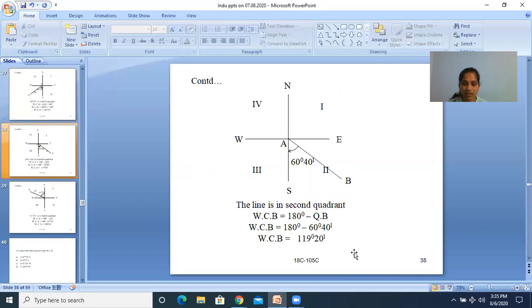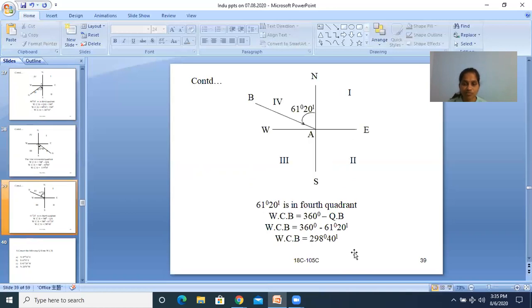And southeast is the second quadrant. The rule is WCB is equal to 180 minus QB. Then WCB is equal to 180 minus 60 degrees 40 minutes. That is 119 degrees 20 minutes. Northwest is the fourth quadrant, 61 degrees 20 minutes is the bearing of the line. Then 360 degrees minus 61 degrees 20 minutes. So WCB is equal to 298 degrees 40 minutes.